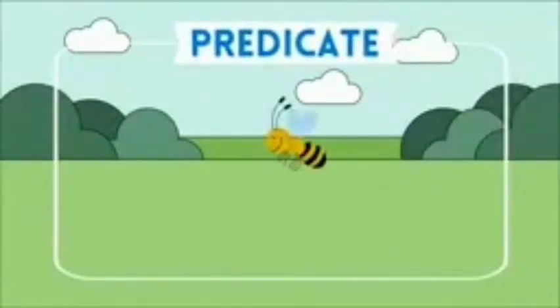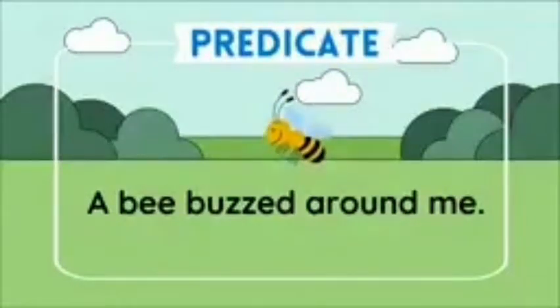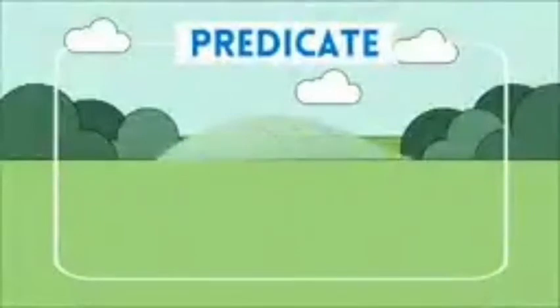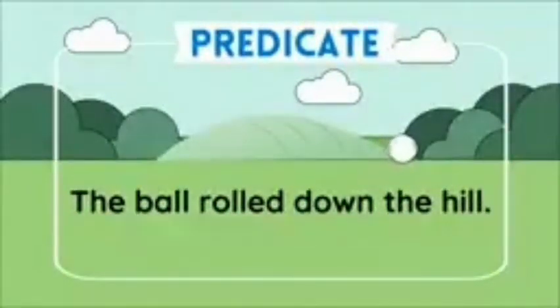Can you guess what the predicate is in the next sentence? A bee buzzed around me. Buzzed around me is the predicate because this part of the sentence tells what the bee did. Good job! Let's try one more. The ball rolled down the hill. What's the predicate? Good job! Rolled down the hill is the predicate because it tells what the ball did.